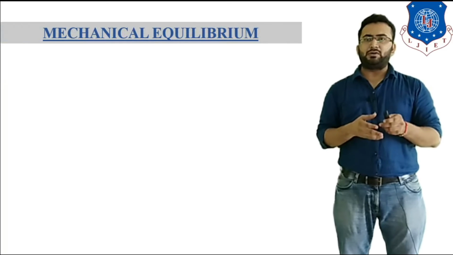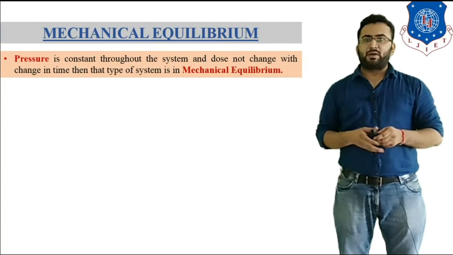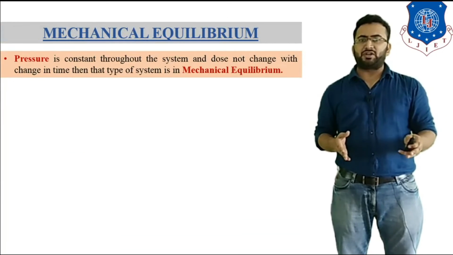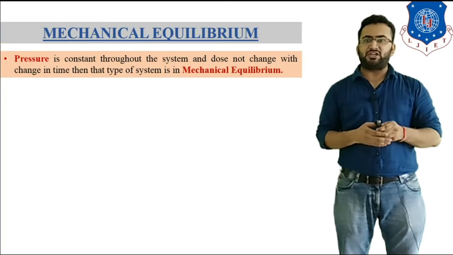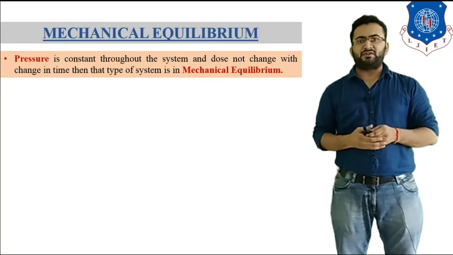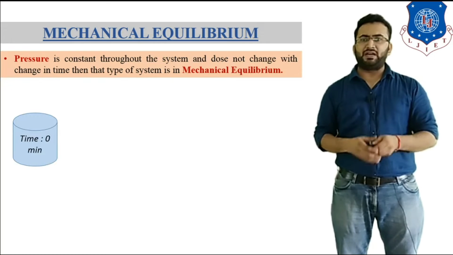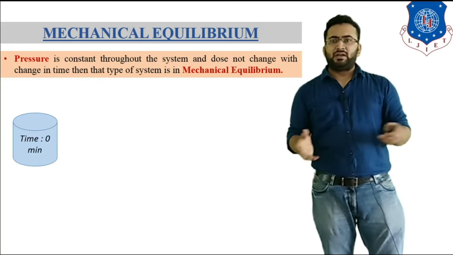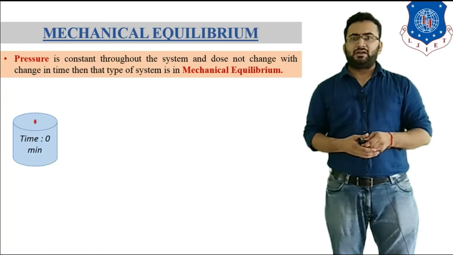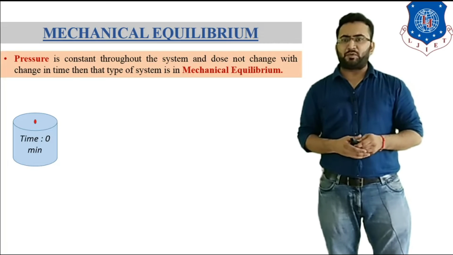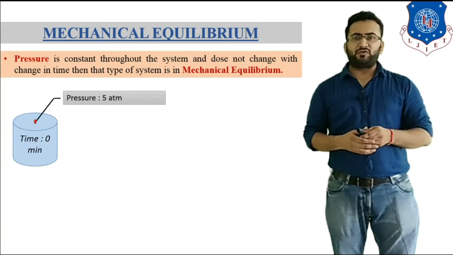Now let's talk about mechanical equilibrium. If pressure is constant throughout the system and does not change with change in time, then that type of system is known as mechanical equilibrium. For example, let's consider this system at time t is equal to 0 minute and we measure pressure at this point, we get 5 atmospheric pressure.